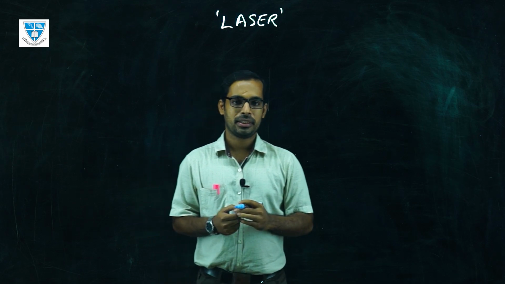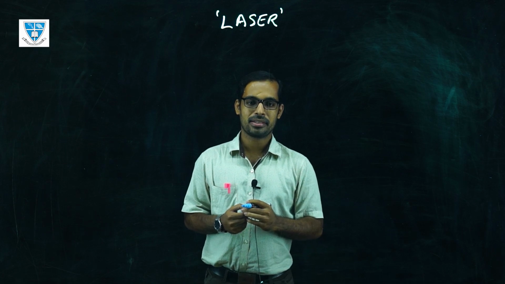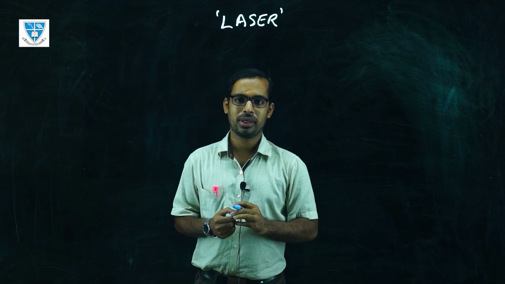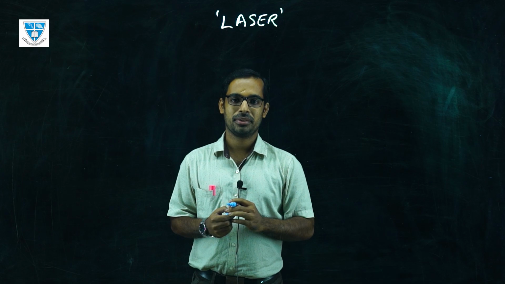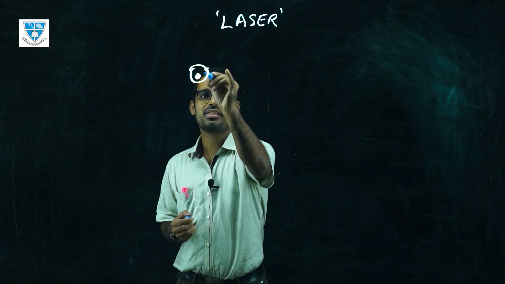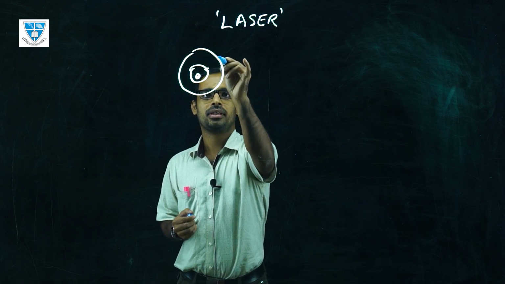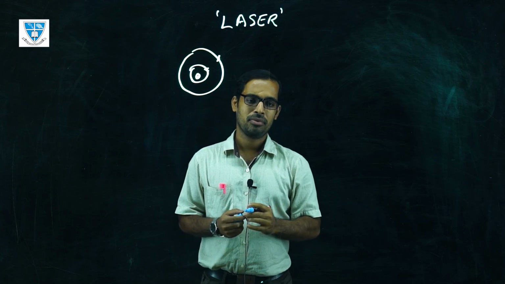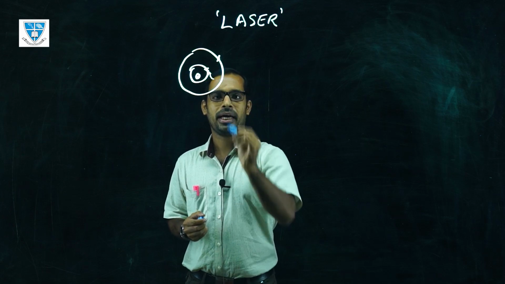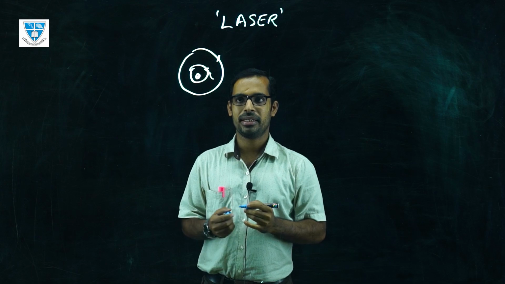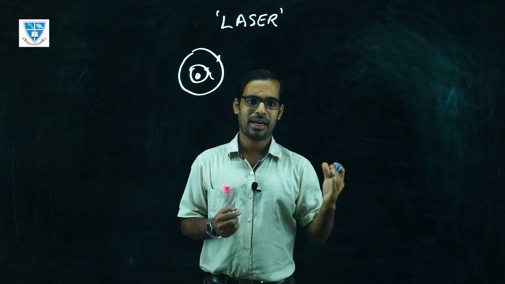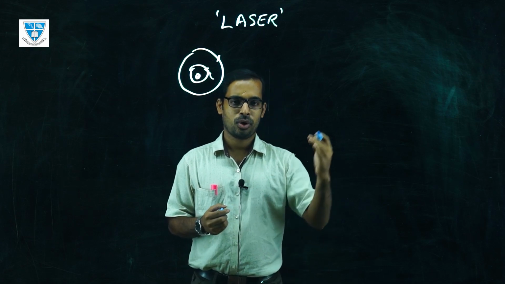In order to understand better, we need to know about different atomic transitions happening in atoms. We know that in an atom, there is a central nucleus surrounded by electrons in different energy states. The electrons close to the nucleus have the lowest energy, and the electrons away from the nucleus have higher energy states. When these electrons get energy, either by thermal or optical radiation, they can go to higher energy states, which are unstable. When it goes to the higher energy state, it is not stable, and it goes back to the original